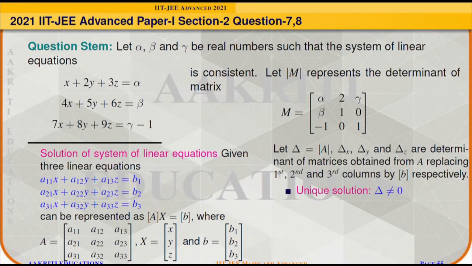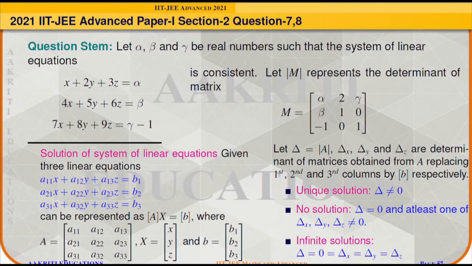So this system will have unique solution if the determinant is not equal to 0. Similarly, it will have no solution when determinant is equal to 0, but at least one of the delta x, delta y or delta z is not equal to 0, and it has infinitely many solutions if all the determinants delta, delta x, delta y and delta z are 0.